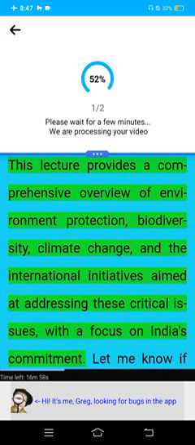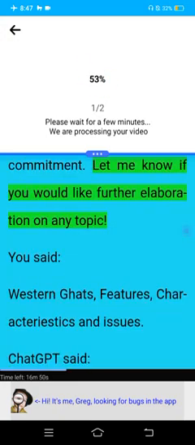This lecture provides a comprehensive overview of environmental protection, biodiversity, climate change, and international initiatives aimed at addressing these critical issues with a focus on India's commitment. Let me know if you would like further elaboration on any topic.